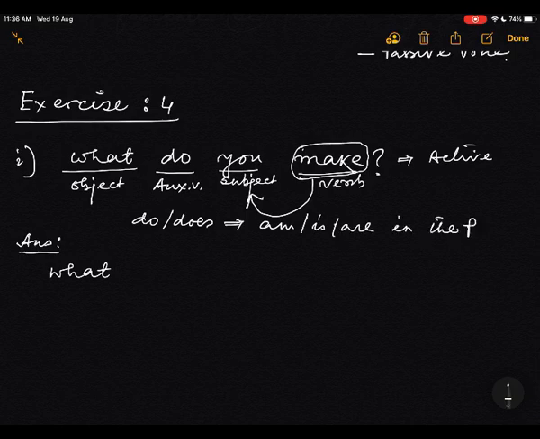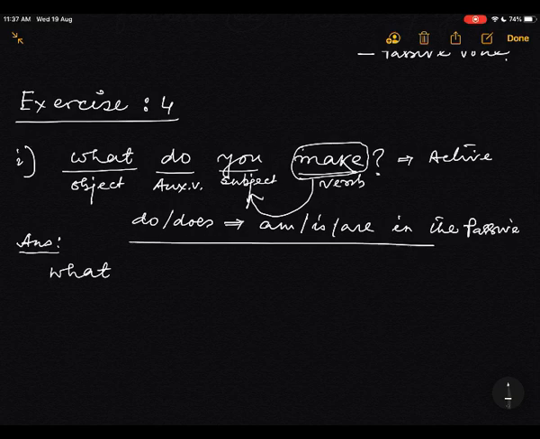I said previously in the passive. So what? What made? Here it is is or am. It depends on the status of this object. What is made?